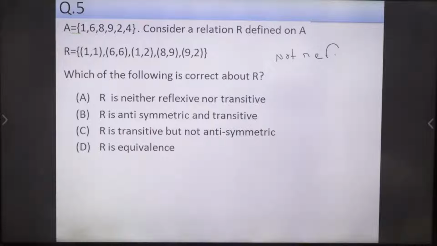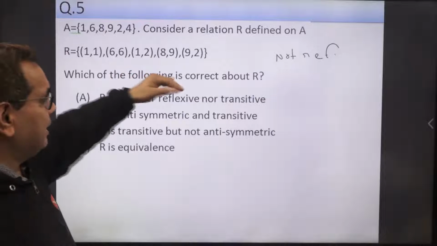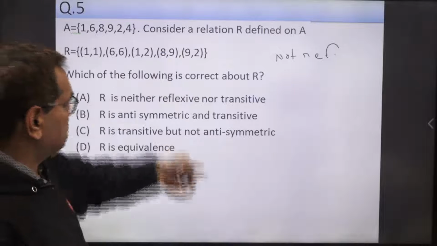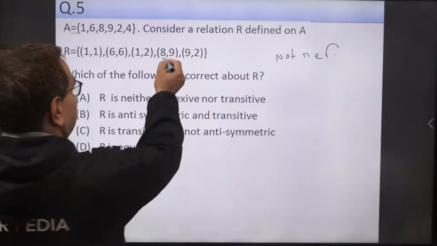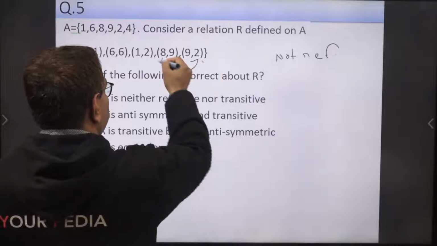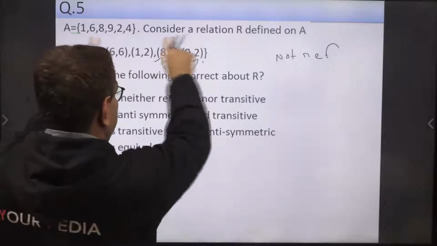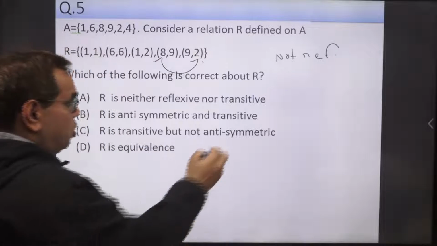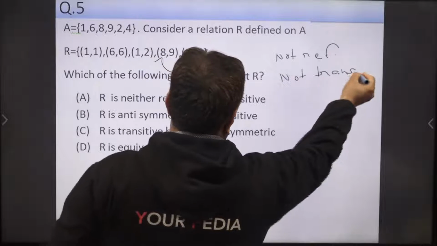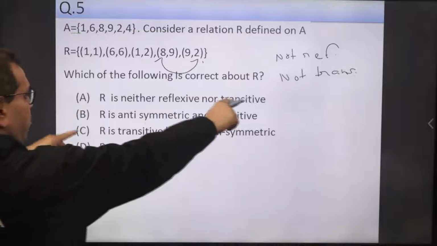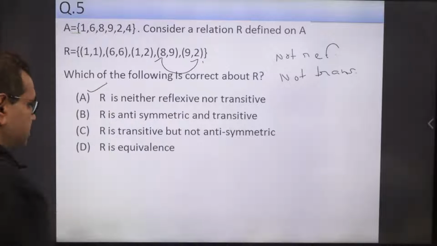So here you can see the pair (8, 9) is present, (9, 2) is present. Then where is (8, 2)? (8, 2) is not present. Transitive behavior failed here due to this (8, 2) missing. So this is not transitive. So obviously it is neither reflexive nor transitive. It means A is the right answer.